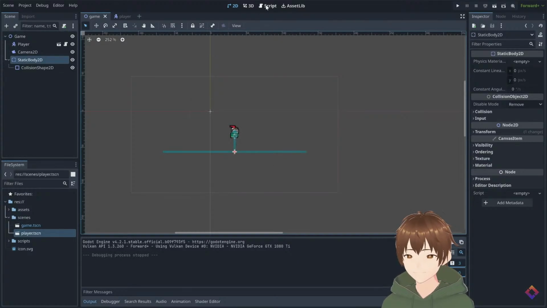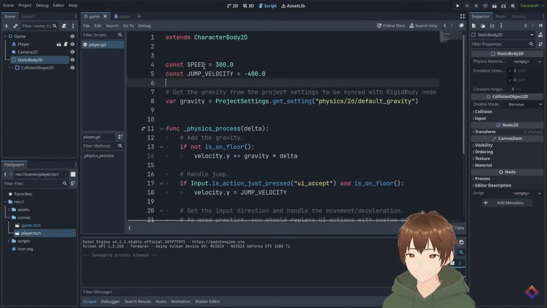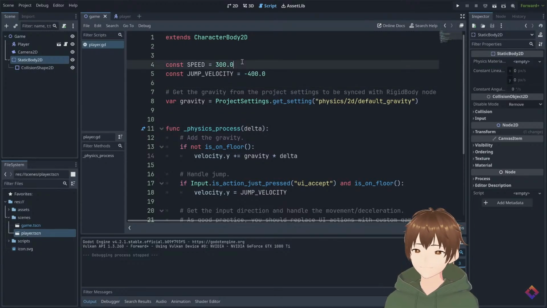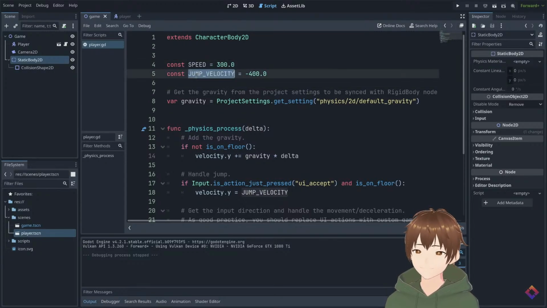Let's close our game, go into our script, and at the top here there are two constants that we can modify, our speed as well as our jump velocity.